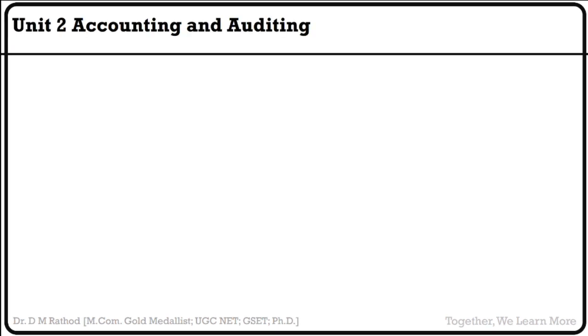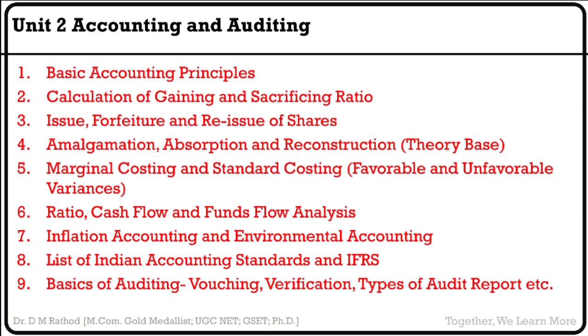Moving towards accounting and auditing, the most widest subject of UGC Net, સૌથી વાઇડ છે. You have to focus on basic accounting principles and conventions. Calculation of gaining and sacrificing ratio, most important. Issue, forfeiture and reissue of shares. We have already completed this particular number 3. Issue, forfeiture and reissue આપણે ખૂબ સારી રીતે કરેલું છે, already internet પર available છે.